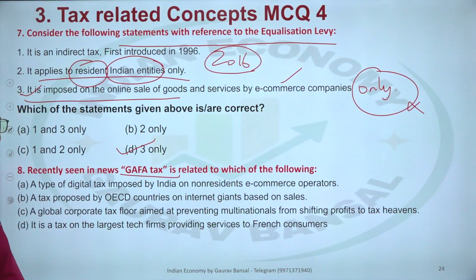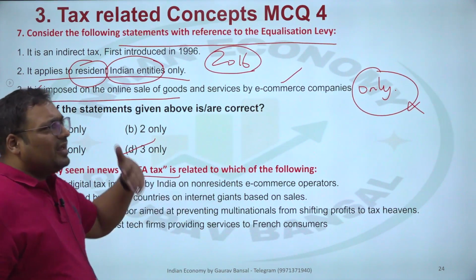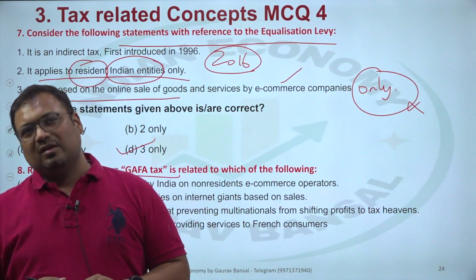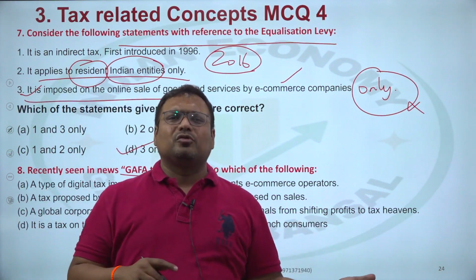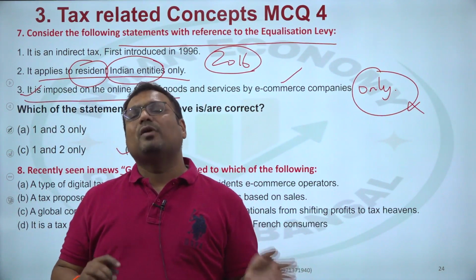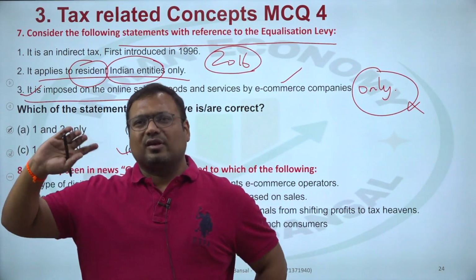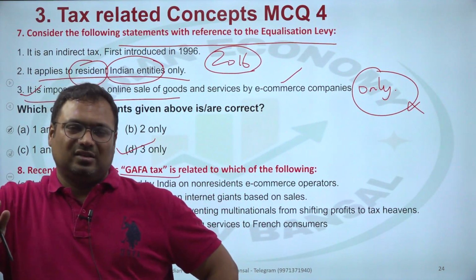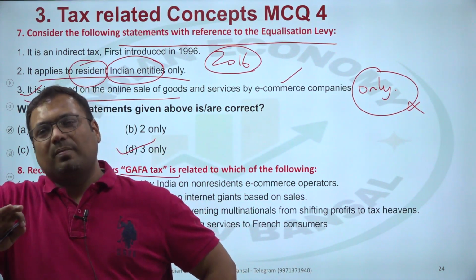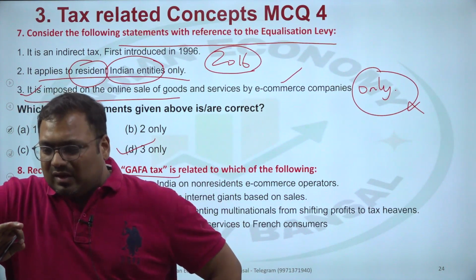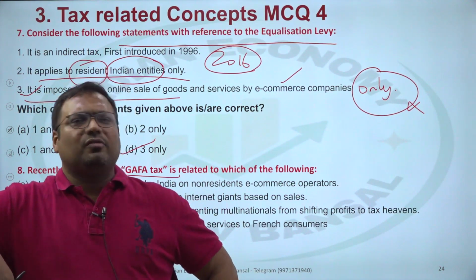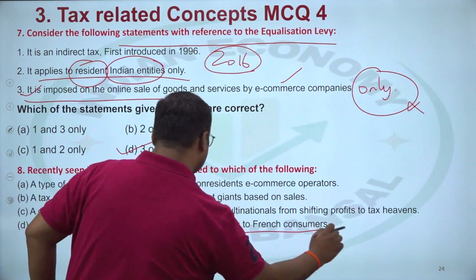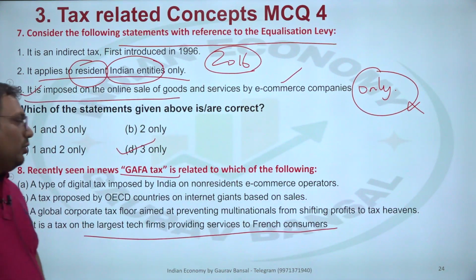Okay, you can read more about GAFA tax. Basically, it is a tax very much like the Google Facebook tax or equalization levy that was introduced in France. Initially, a lot of countries opposed it when India imposed the equalization levy. In journalistic circles, in newspapers, this was more popularly referred to as Facebook tax or Google tax. Technically, it is called equalization levy. Now, the Western countries opposed this idea, but later on even France and many other countries have found it to be a useful thing, and even France today has this imposed on the non-resident companies.